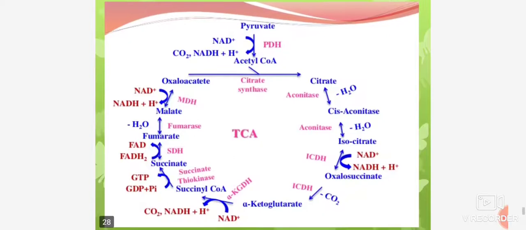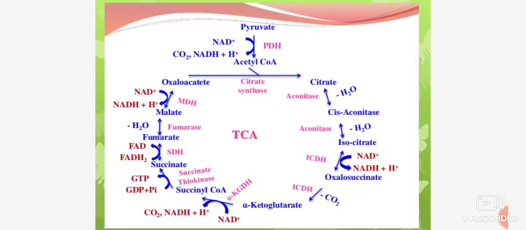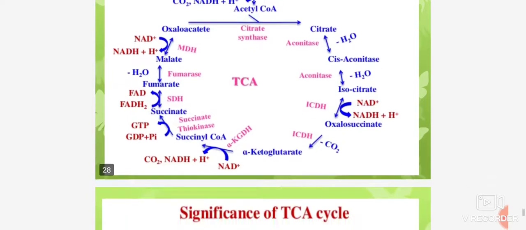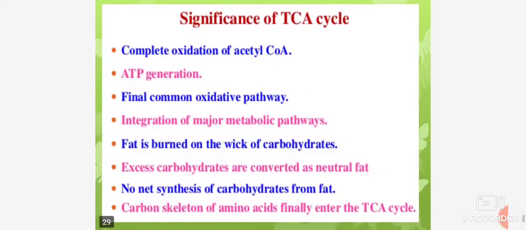You can see this image of the TCA cycle, citric acid cycle or Krebs cycle. Then the significance of this cycle: complete oxidation of acetyl coenzyme A, ATP generation, final common oxidative pathway, and integration of major metabolic pathways.